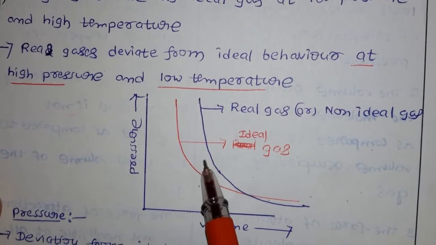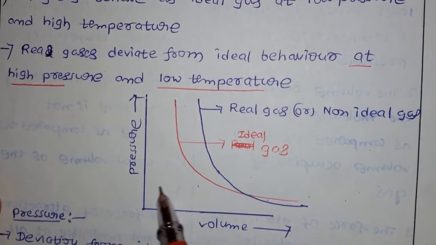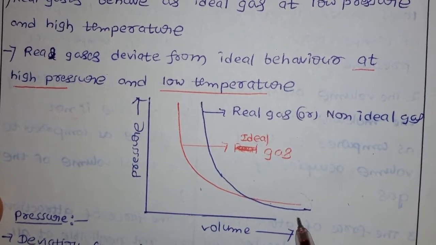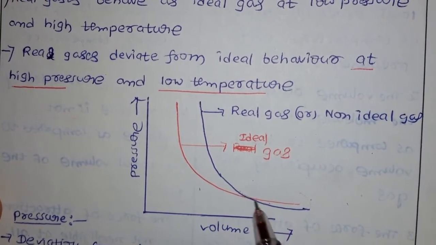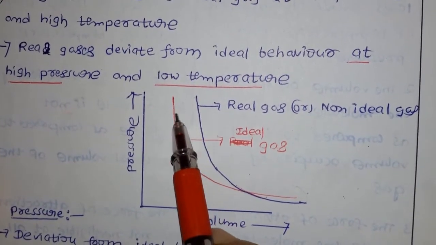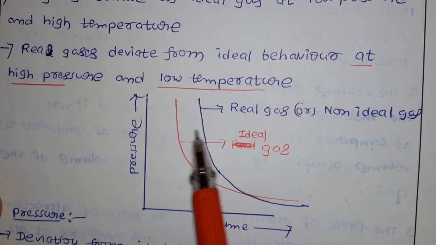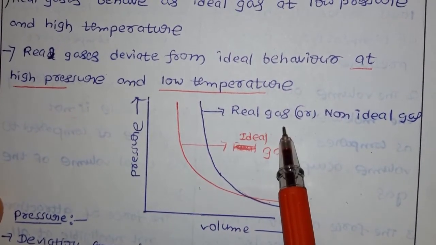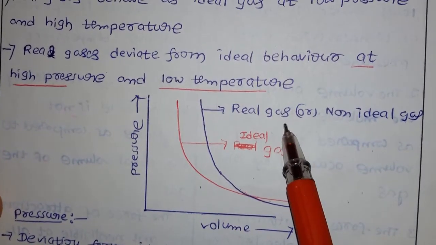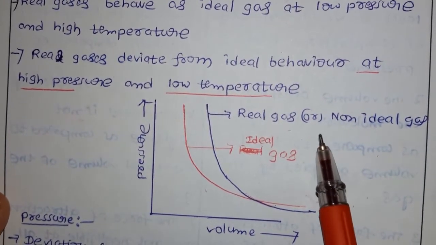So what do I conclude from this plot? At high pressure, if you see here, the pressure is somewhat low, so our real gas is somewhat acting as an ideal gas. But when you increase the pressure slowly and move along, volume decreases and pressure increases. There is a lot of difference between these two lines. From this we can conclude that at high pressure real gases show deviation from ideal behavior. This is the graph we took to explain that at high pressure our real gases deviate from the ideal behavior.